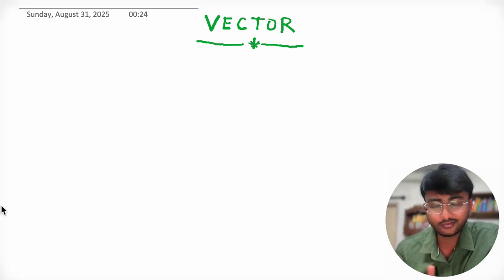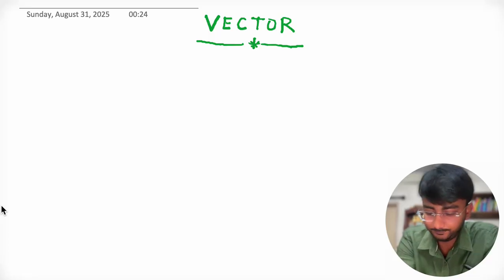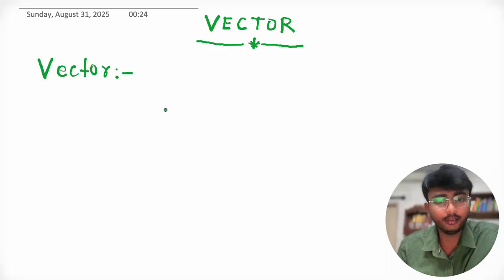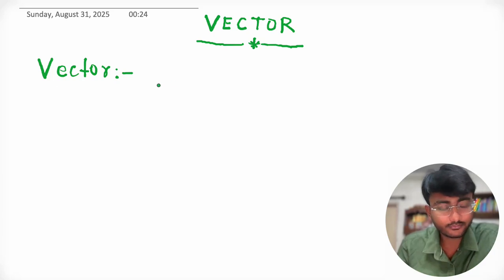Now we further classify physical quantities on the basis of direction and magnitude. For that reason, we need to understand what a vector is. A vector is a physical quantity which has magnitude and direction, and it also follows the triangle law of addition.